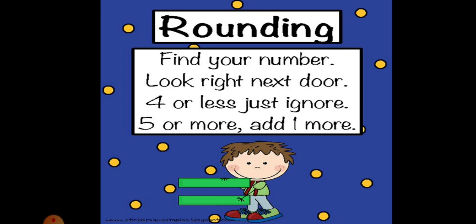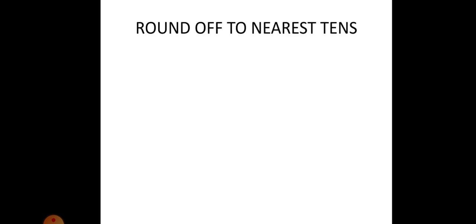Then, are we having 4 or less or 5 or more? If you are having 4 or less, we'll just ignore. We'll not change anything. But if you are having 5 or more, we will add 1 more. Let's see the rule with an example.